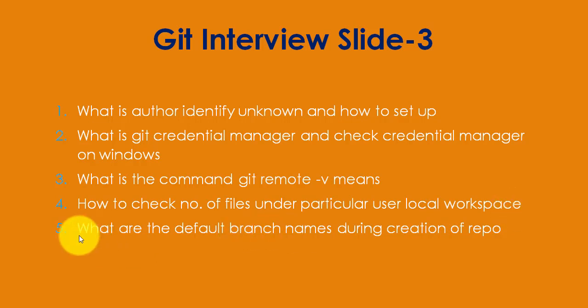Question number 15 and final question, very important. What are the default branch names during creation of your GitHub repository? There are 2 branch names normally: one is the main branch, and sometimes you'll get the master branch as well. So these are the default branches created by GitHub during creation of a repository, even public or private. So here you will get this main branch, and you can customize with your own branches as well.